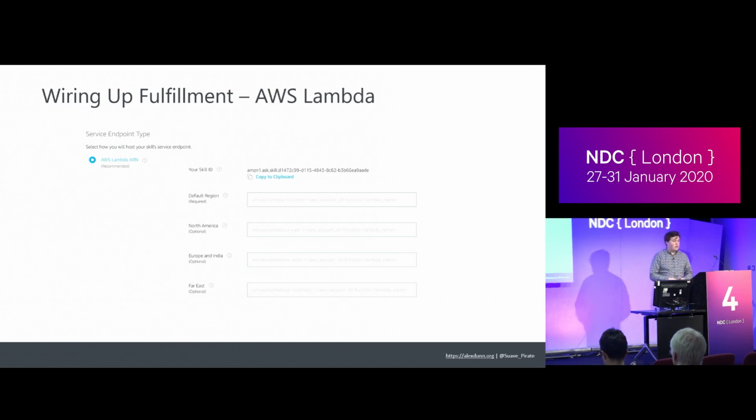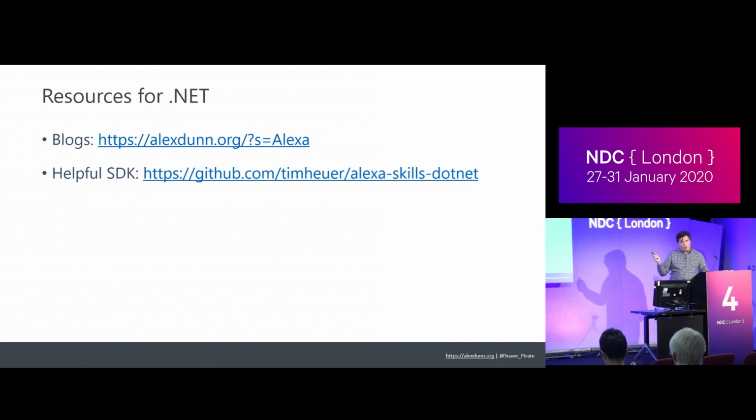It's sort of internal. And there are resources on both the stuff I'm going to be building here as a blog post, but also specifically the SDK. Amazon doesn't have an official SDK for .NET. Not sure why, but they still don't. So we're using Tim Hewers'. This is the go-to for the community in the .NET world building Alexa skills, and it's really easy to use. It follows the standards of the Node one and the Python one from Amazon, but it's in C#.